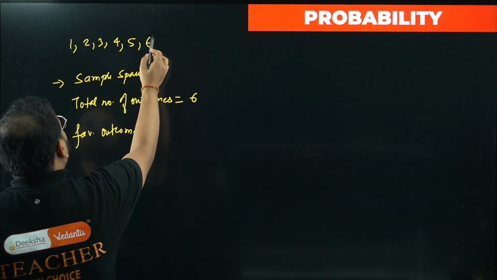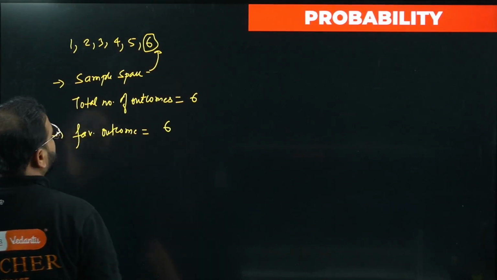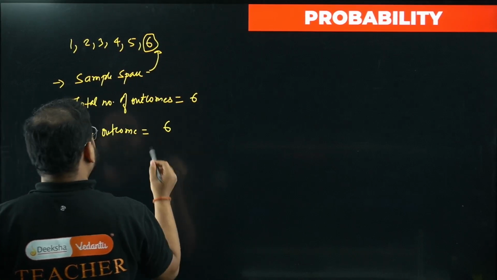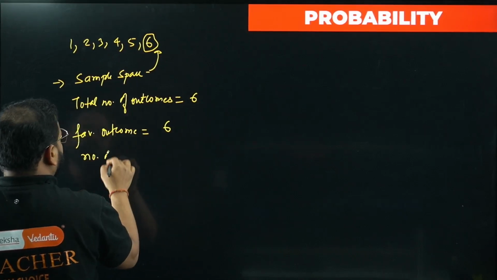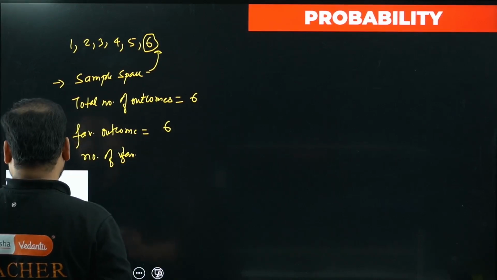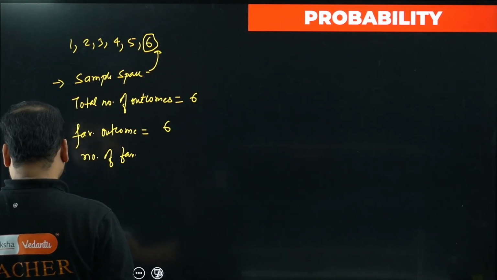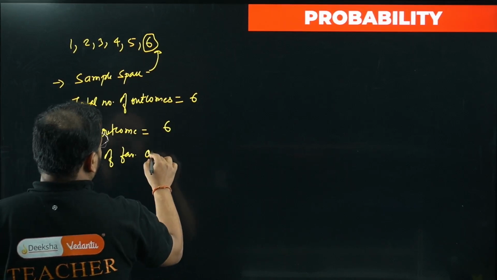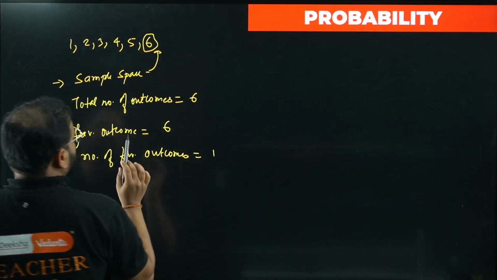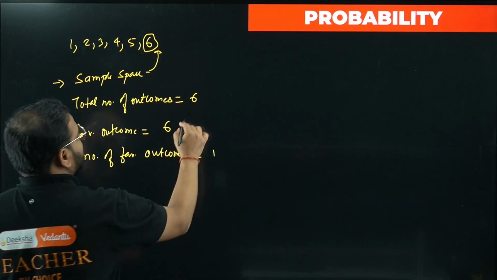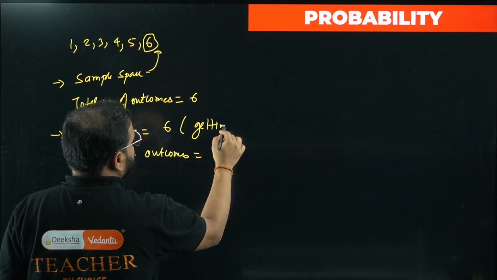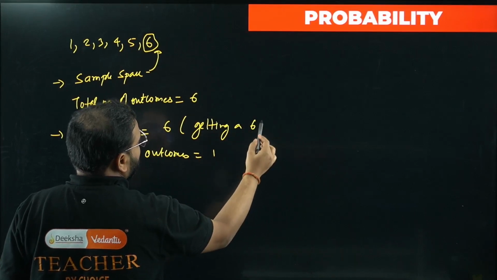How much is that? Let's say we are looking to get only a 6. What is the answer? Okay, let me write this as number of favorable outcomes. How much is that? 1. Check this out. What is the favorable outcome? 6. This means we are looking to get a 6.